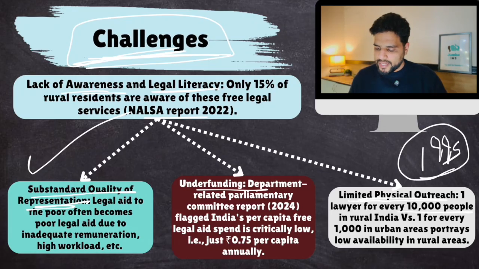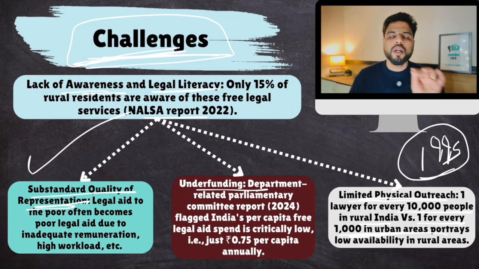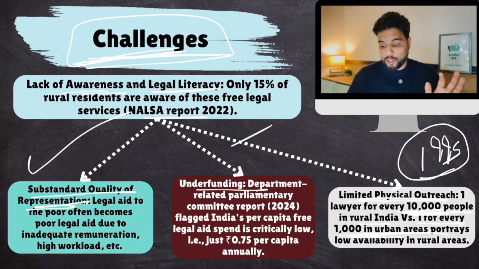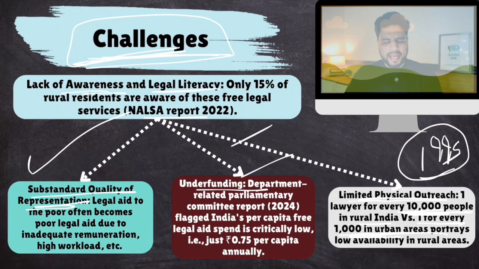One lawyer for every 10,000 people in rural India versus one for every 1,000 in urban areas. This shows a clear-cut rural-urban divide. That there is one lawyer for 10,000 people in rural India and one lawyer for 1,000 people in urban areas. That means you are favoring urban people more than rural people. So this is a huge challenge. All right. And that's all the information that you need.